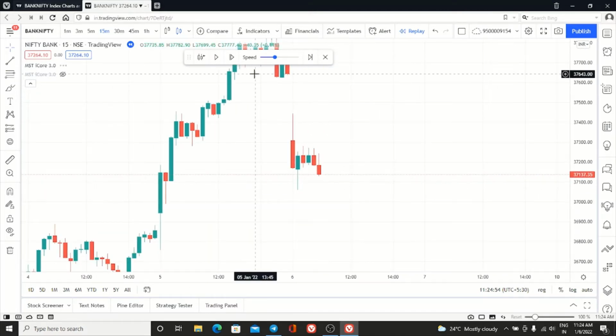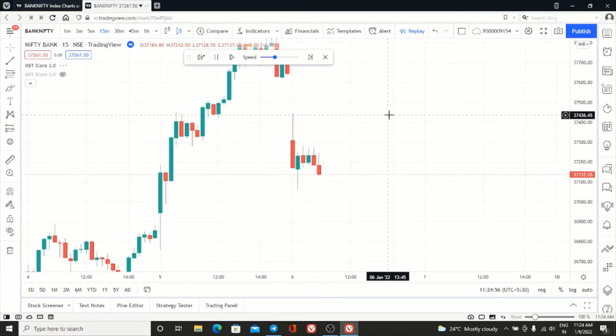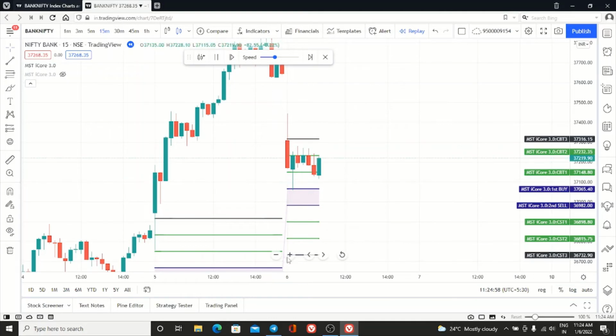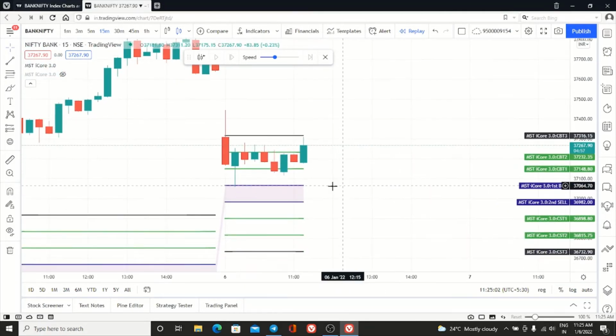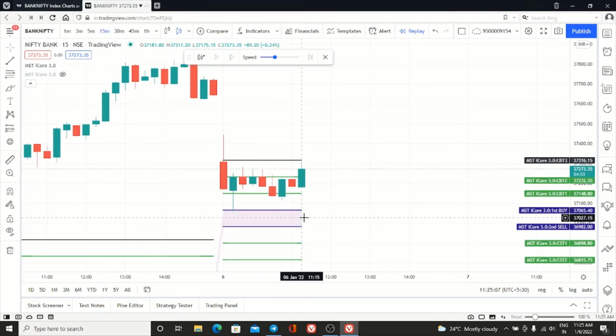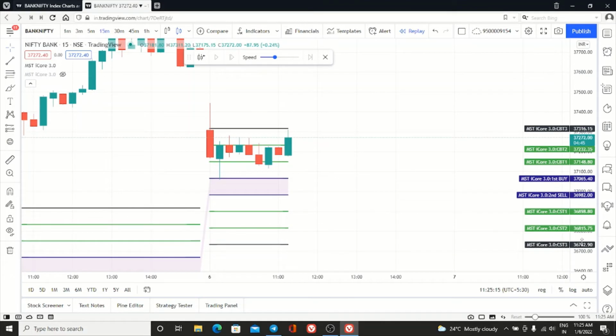That's all. Okay. So this is how we have to trade. It is very simple. See, third target is almost hit. What is the high? High made 37,311. Okay, and our third target is 37,316. That's all. So now what you have to do?